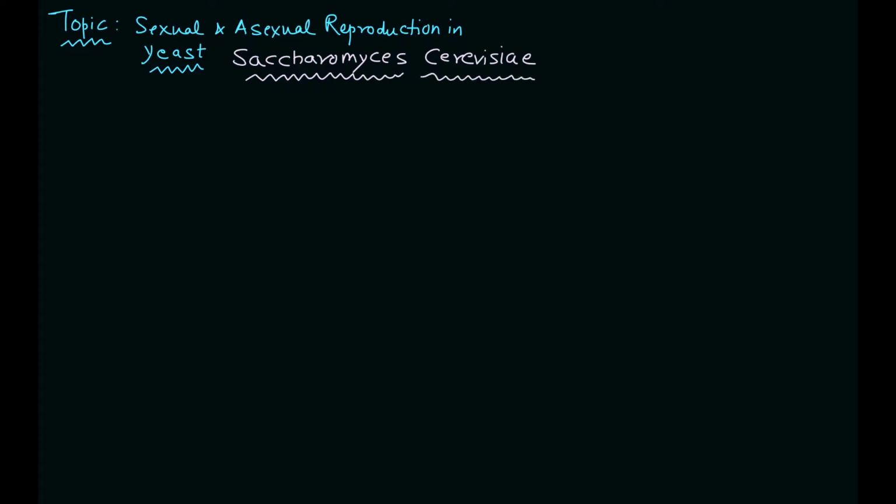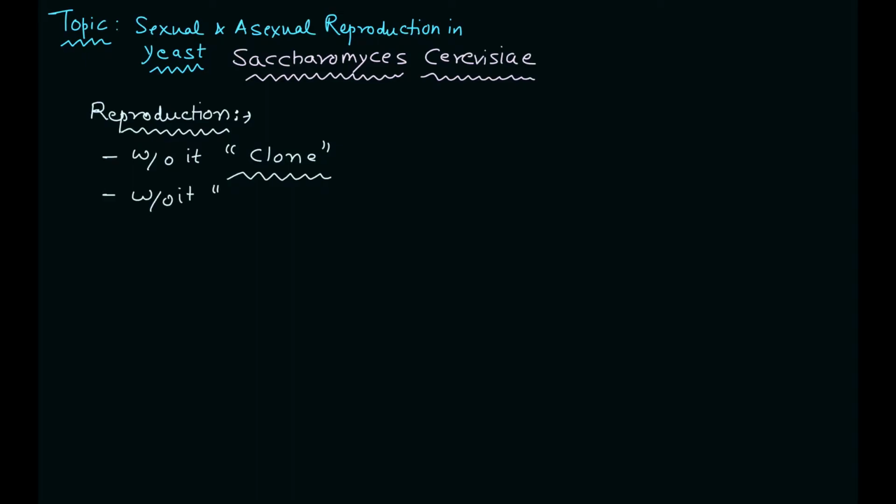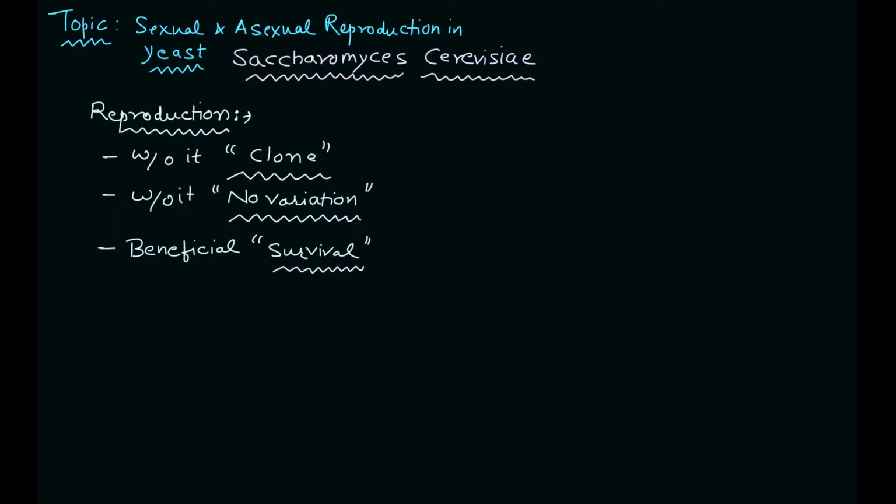Before discussing the sexual and asexual reproduction, let's discuss the importance of reproduction. Why is reproduction important, especially sexual reproduction? If sexual reproduction is absent, you will always find clones of the parent cells. There will be no variation, and variation is important. Why? Because it helps in the survival of the progeny. These variations are going to help the cell to survive in those conditions.